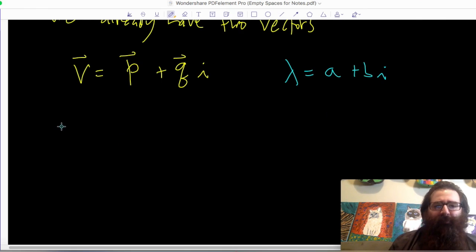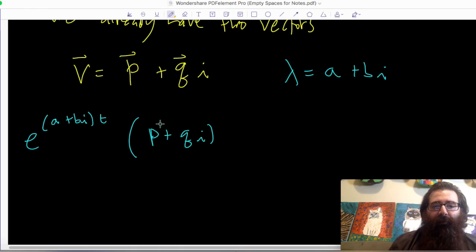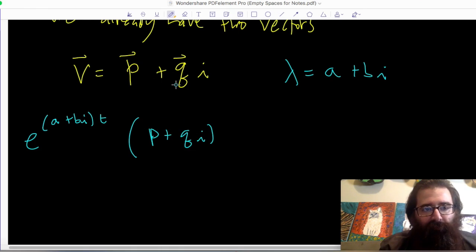Then, still thinking about the characteristic equation, we have e to the power of A plus BI times t times my vector v. But here my vector v, I'm going to split into p plus qi. And let me ditch the vector hat notation. You know these are vectors. I already said they're vectors.